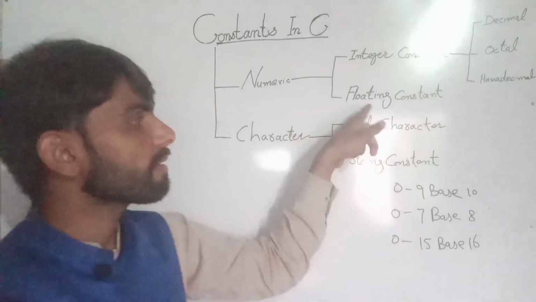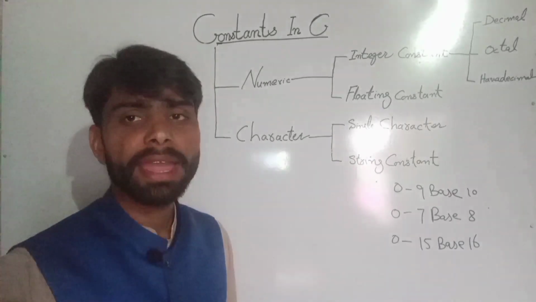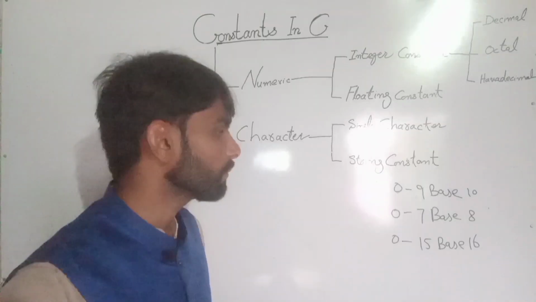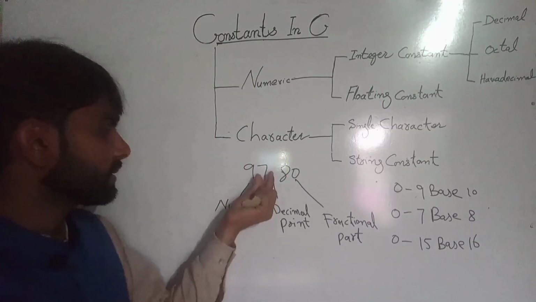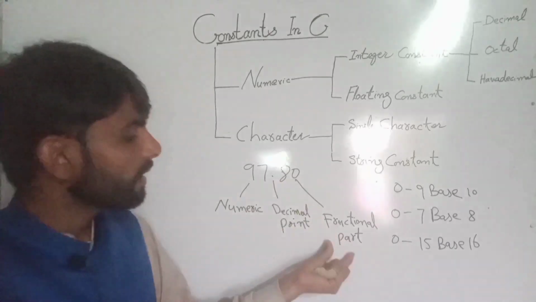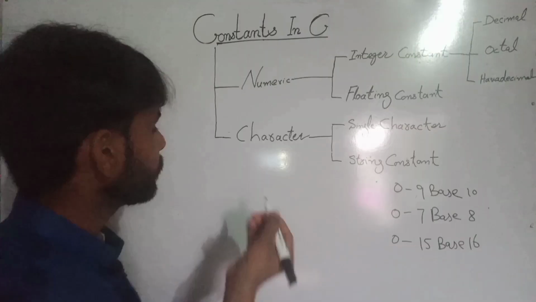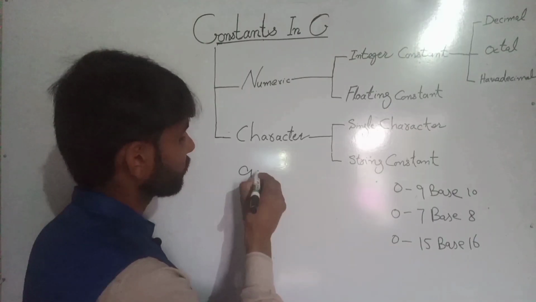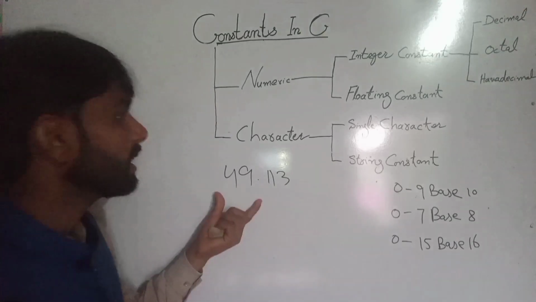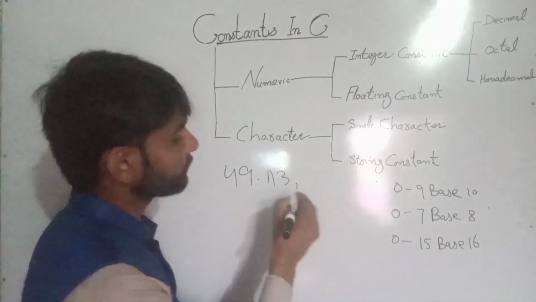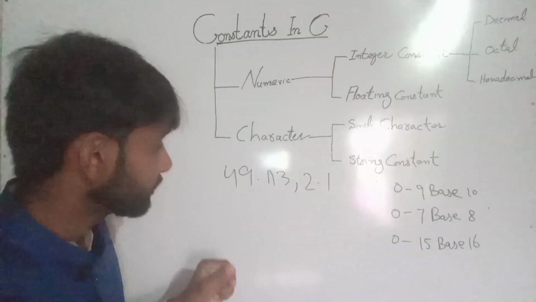And next we talk about the floating constant. What is a floating constant? Floating constants are numbers that have a fractional part, right? How do we write it? This is the first numeric part, this is the decimal point, and this is the fractional part. In this way we write floating constants, right? So we can write 9.4, 9.11, 13.1. So this is the type of floating constant.